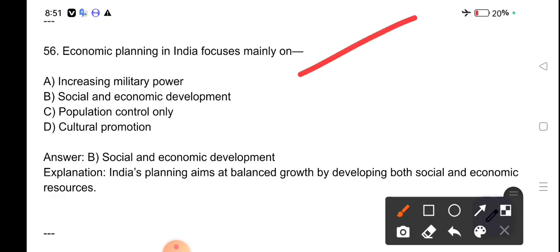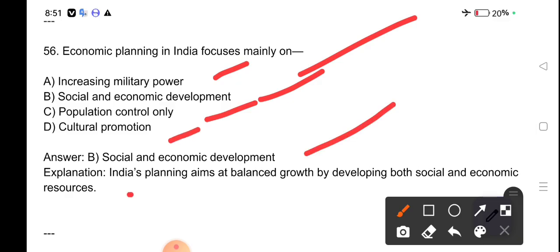Economic planning in India focuses mainly on: increasing military power, social and economic development, population control only, cultural social and economic development. India's planning aims at balanced growth by developing both social and economic resources.